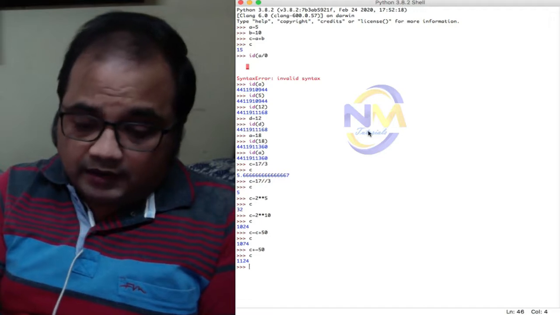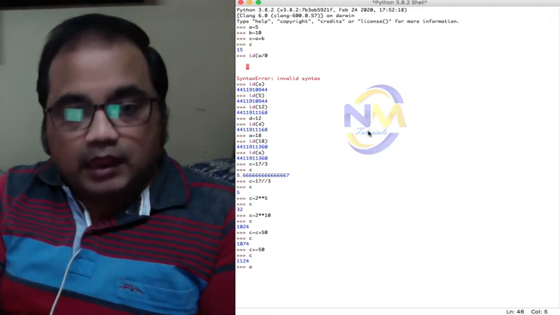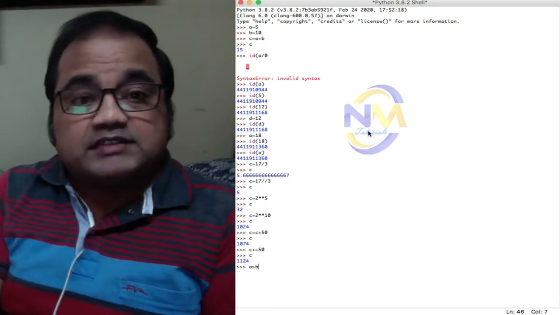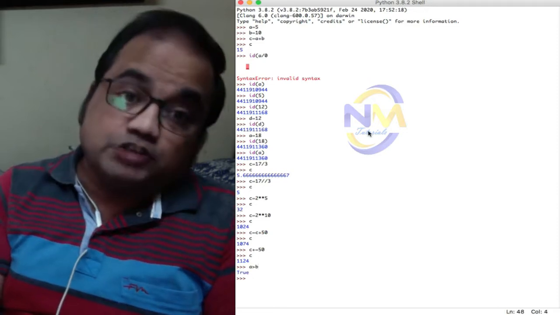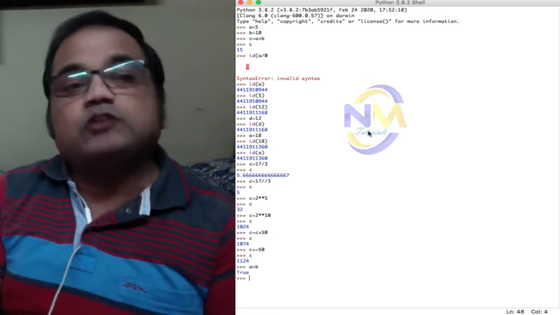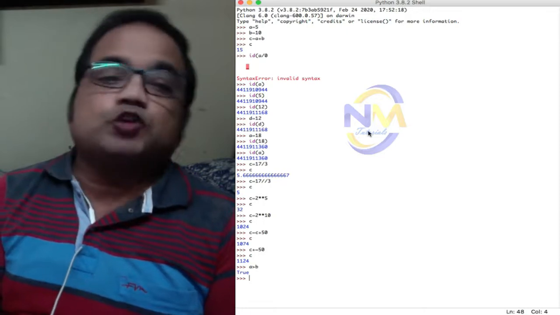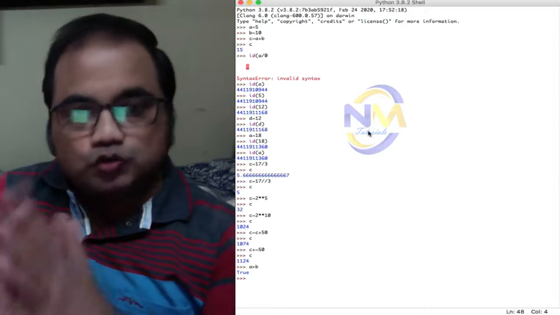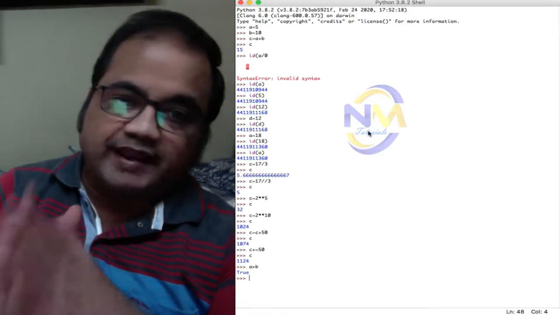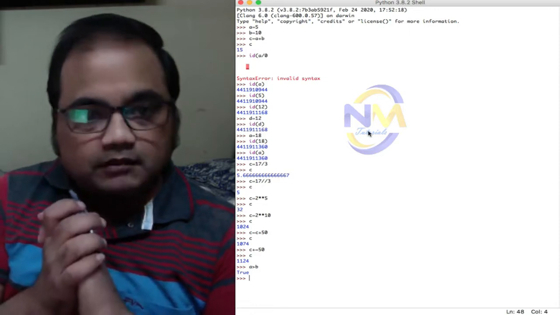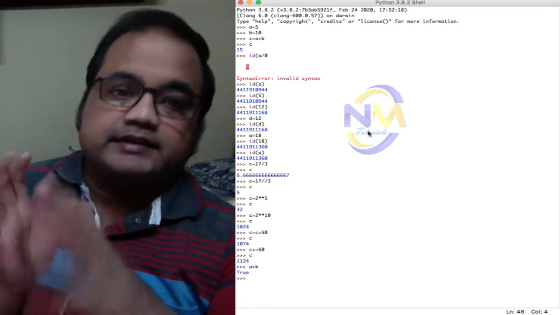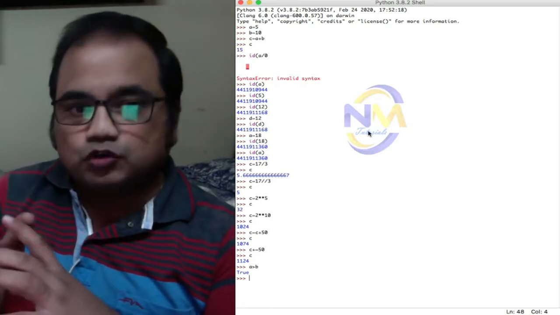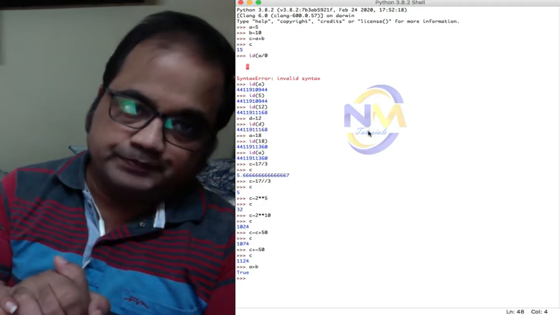A greater than B. So it returns either true or false. The relational operators test the relationship between two operands and return either true or false. If the relationship is satisfied, they return true. If the relationship is not satisfied, they return false, right? Relational operators test the relationship between two operands. If the relationship is satisfied, they return true, otherwise they return false, right?